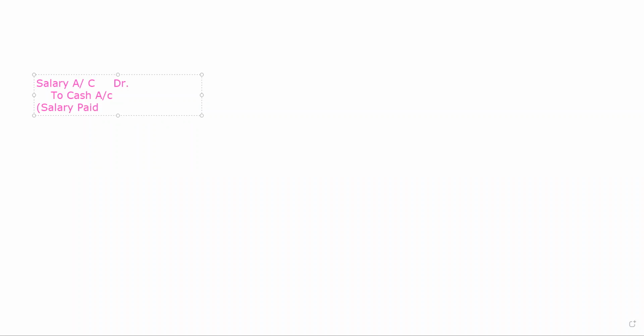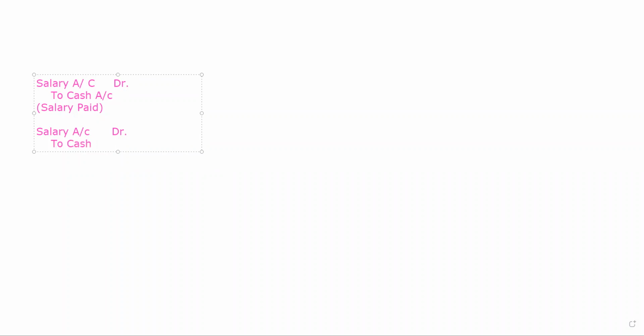Now, if instead of this, it is given to you that the salary is paid to Gopal, it hardly matters whether we are paying our salary to Gopal, Ram, Shyam, Mohan, or anybody else. For the business organization, it is just salary, an expense. So it will be written as salary account debit to cash account.